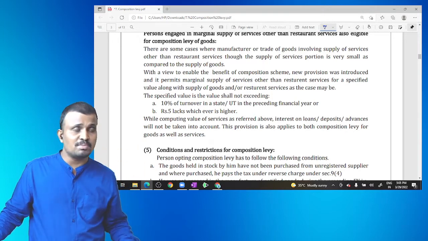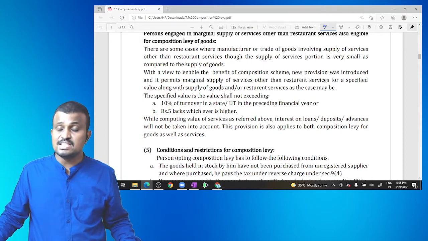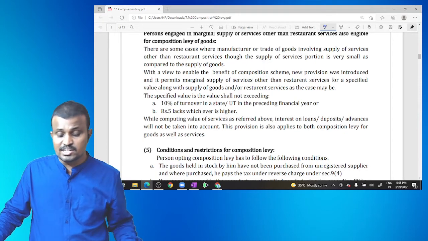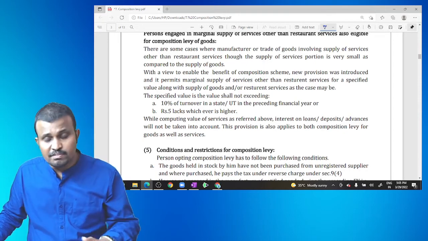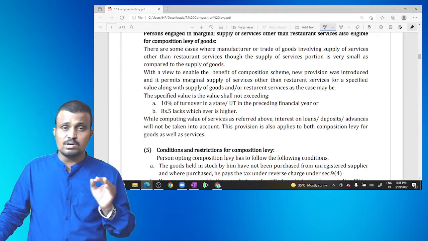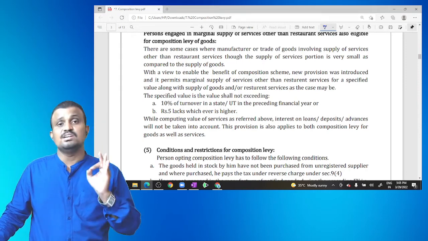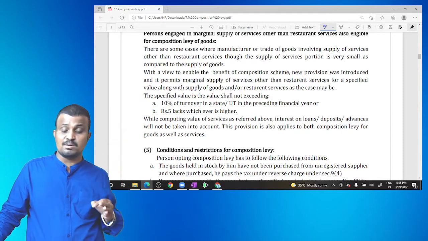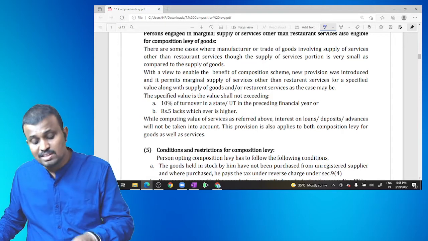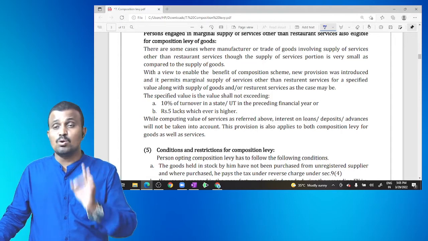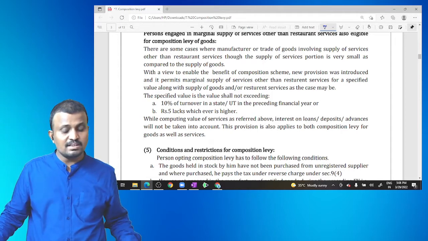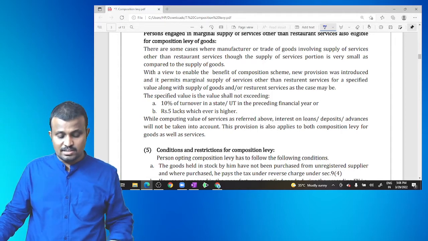If the value of service is less than or equal to 10% of the turnover of the state or union territory in the preceding financial year or 5 lakh, whichever is higher, then that whole supply is treated as supply of goods, and section 10(1) is applied. If the value of service is more than the respective threshold limit, then the whole supply is treated as supply of services, and 10(2)(a) is applied. So clear.